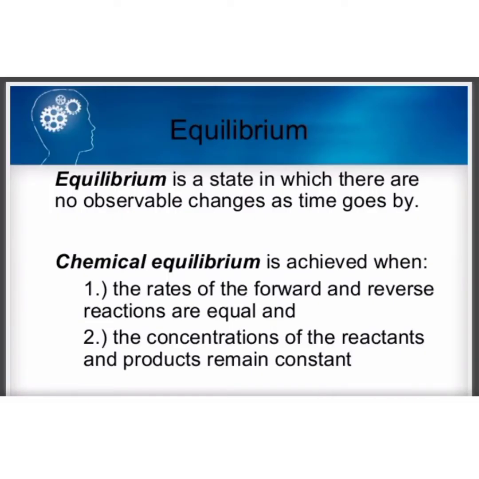Equilibrium is a state in which there are no observable changes as time goes by. It is dynamic in nature. Chemical equilibrium is achieved when the rate of forward reaction becomes equal to the rate of backward reaction, and the concentration of reactants and products remain constant.